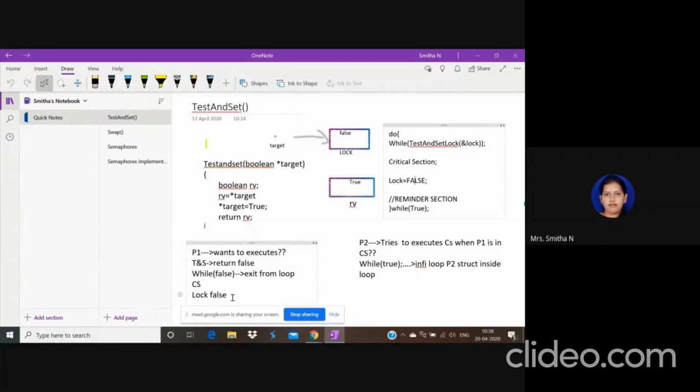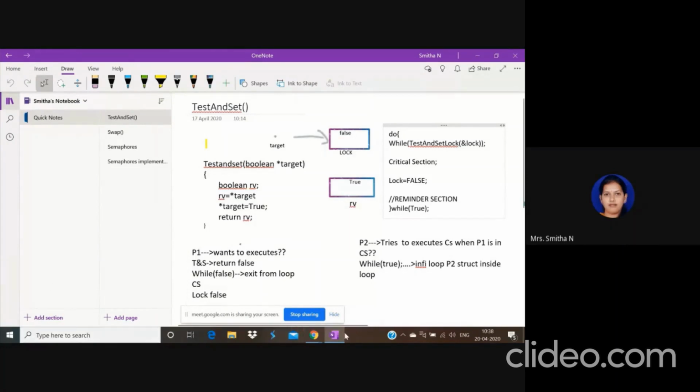Test and set gives only mutual exclusion and progress, which is good enough to say it's a solution for the critical section problem, but it will not satisfy bounded waiting, because it will not say how many times a process can enter. Anybody, meaning any process, can enter any number of times. That is why test and set will ensure only mutual exclusion and progress. Bounded waiting is not achieved here.